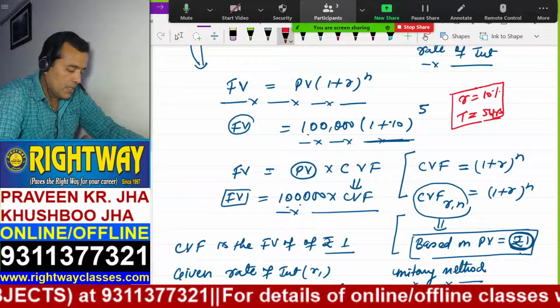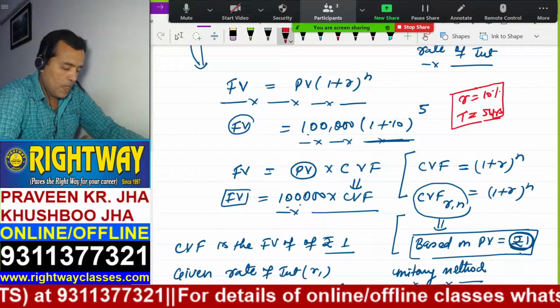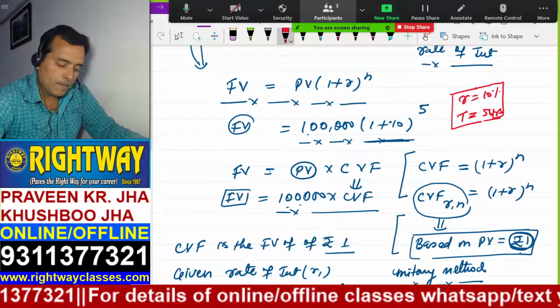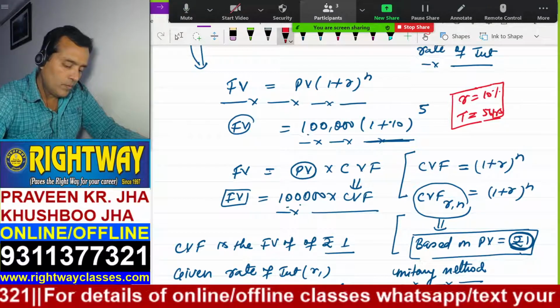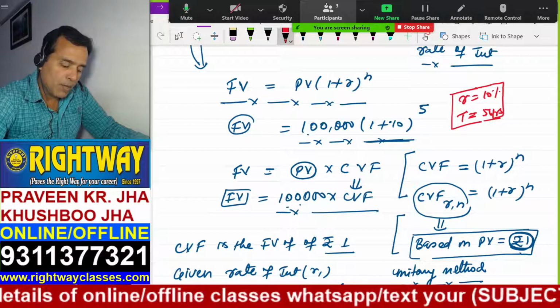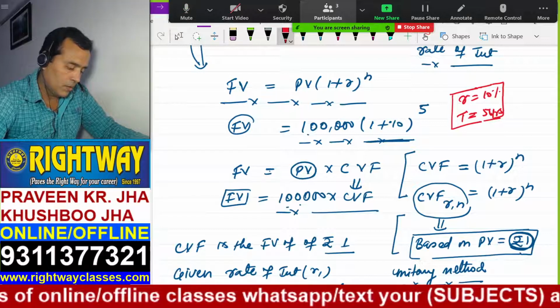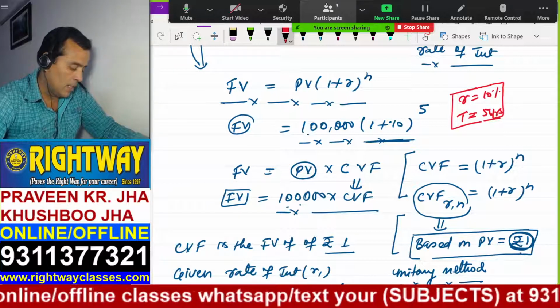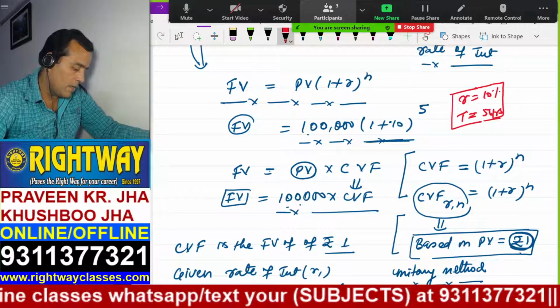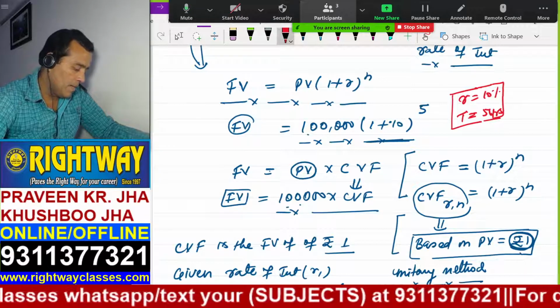Search the 5 years and 10%. Have you got the CVF chart before you? Yes, sir. Then you see the period 5 years, that is vertically.